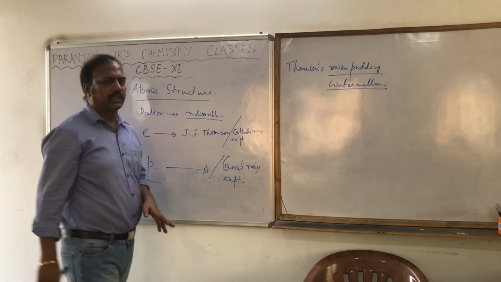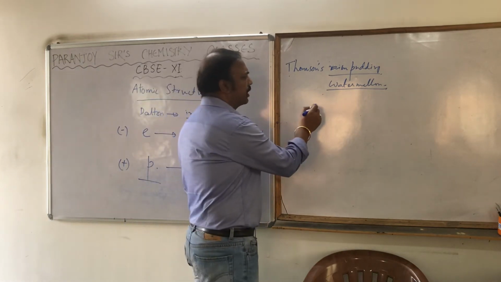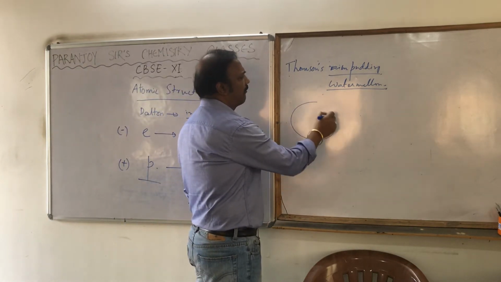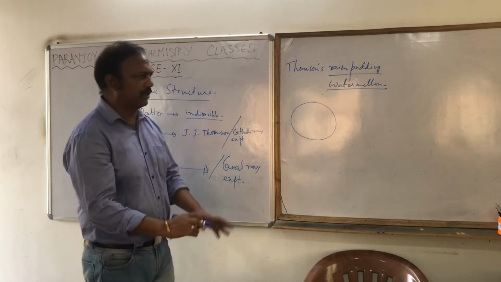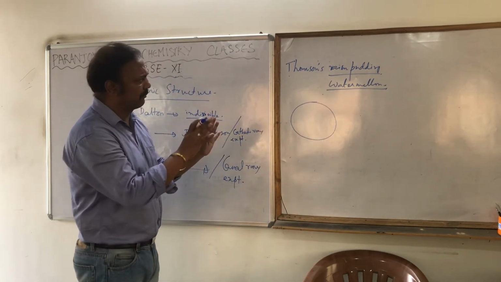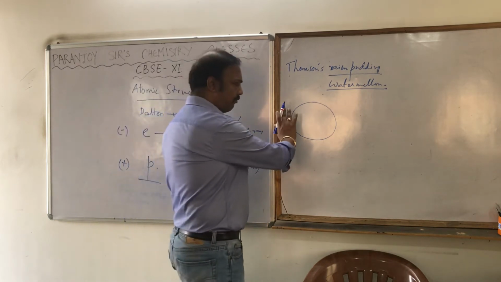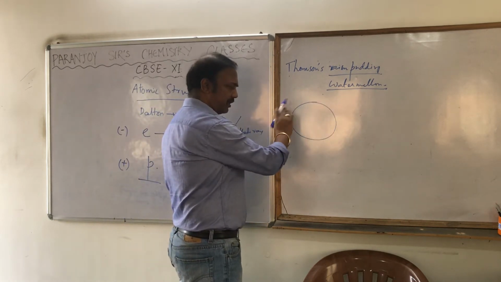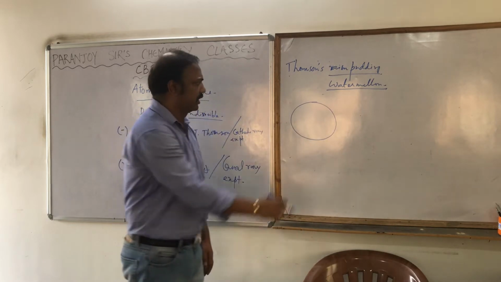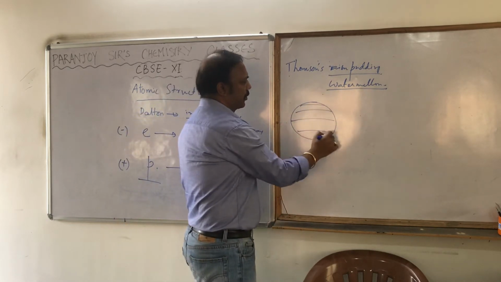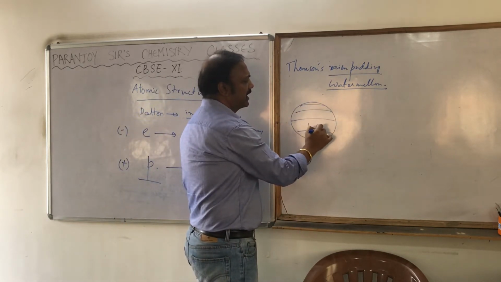He told that the atom is made up of protons. For example, suppose you are thinking of a pudding or a watermelon, the whole of the watermelon is made up of positive charge. These are all protons.